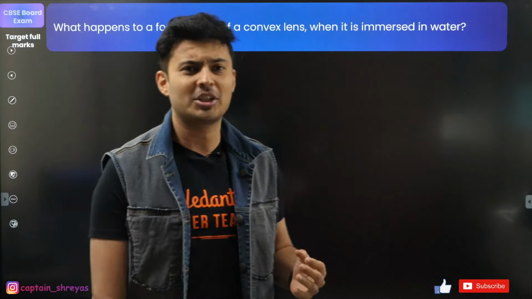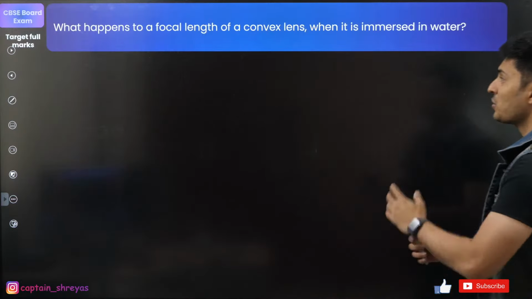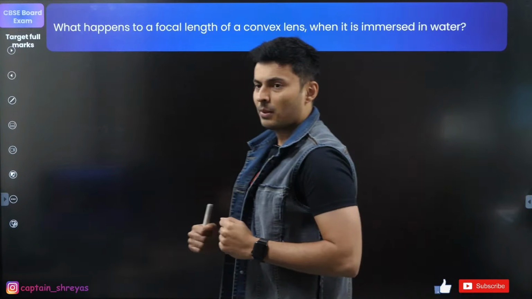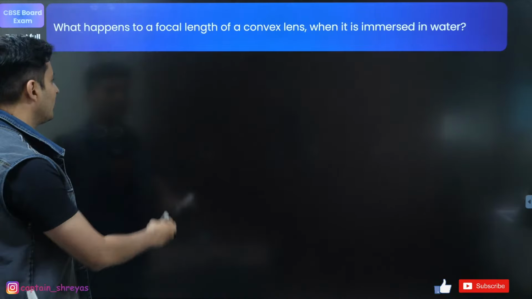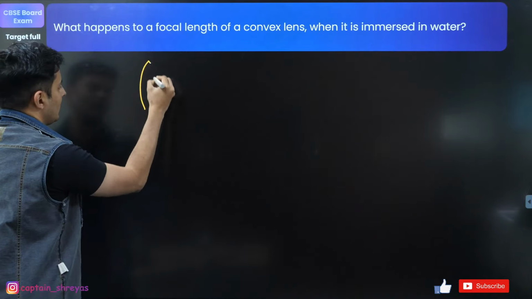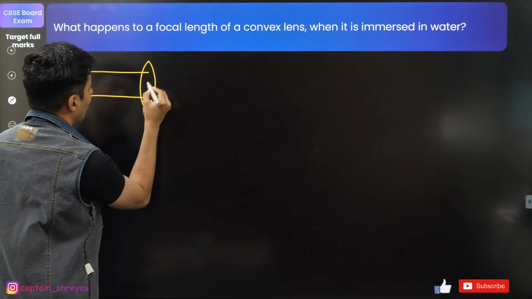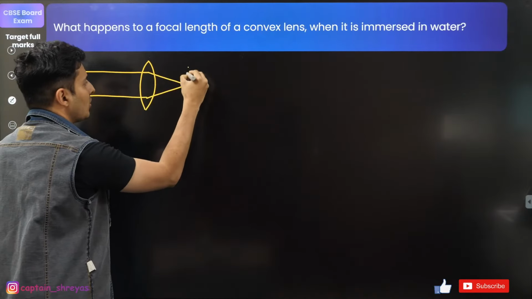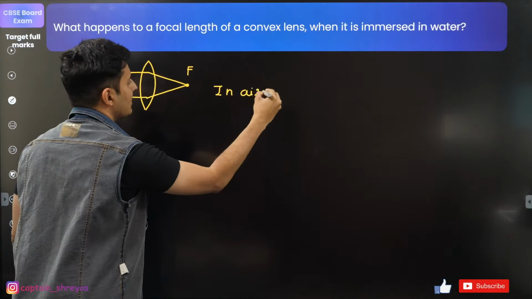And here comes the first question on your screen. What happens to the focal length of a convex lens when it is immersed in water? When you immerse a convex lens in water, what do you think happens to the focal length? Now we know that in air, the rays will probably meet over here after refraction. So this is your focal point. This is in air.